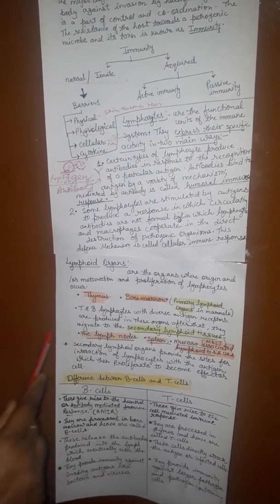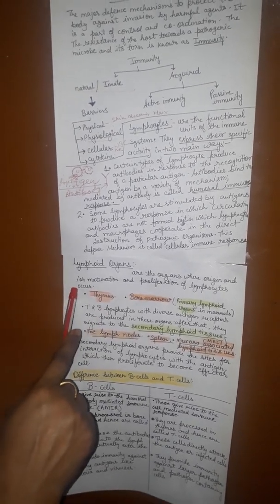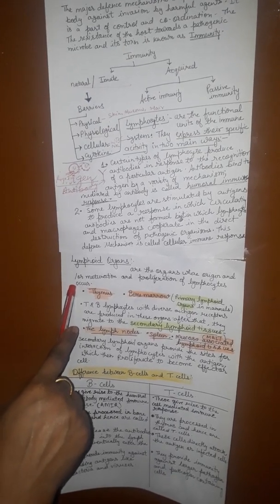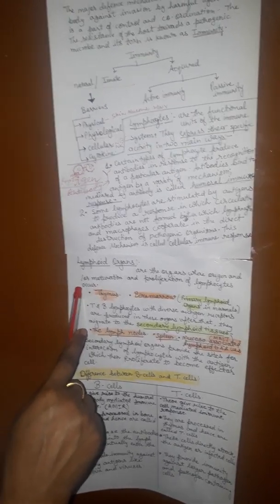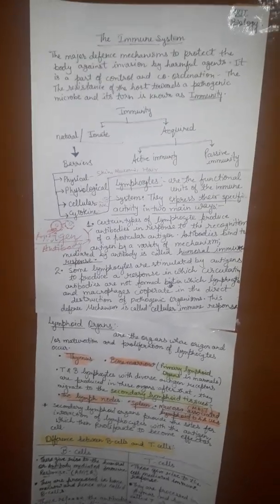If the thymus is not present at the time of birth, there will be no T cells and grossly deficient cell-mediated immunity. Both bone marrow and thymus provide the microenvironment for the development and maturation of T cells. Now, secondary lymphoid organs. The first one is the lymph node.